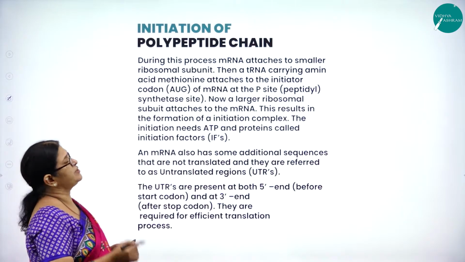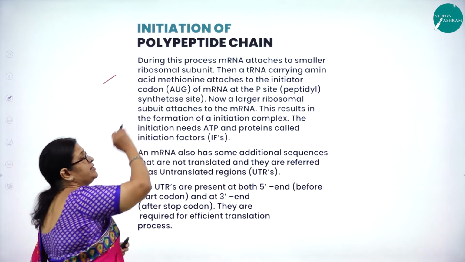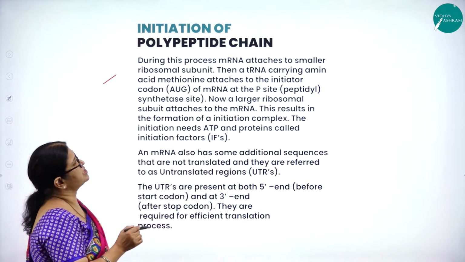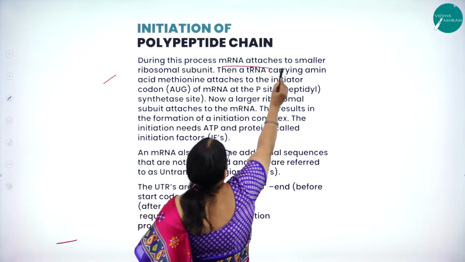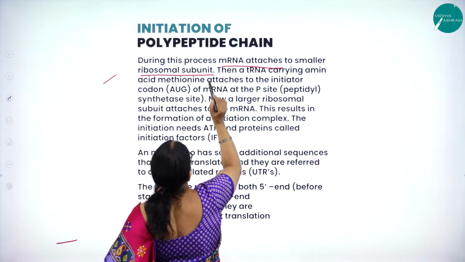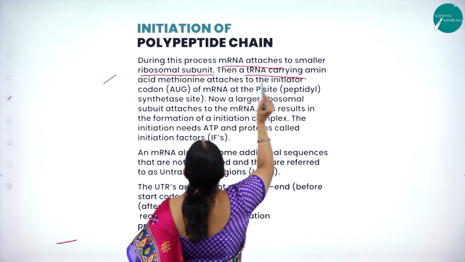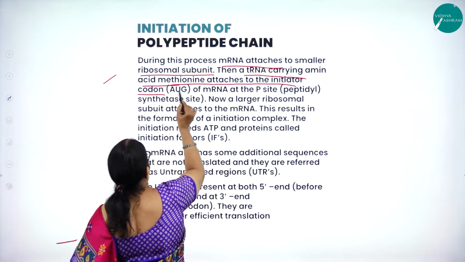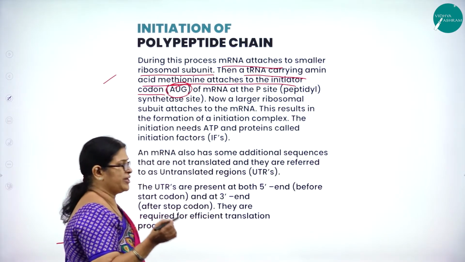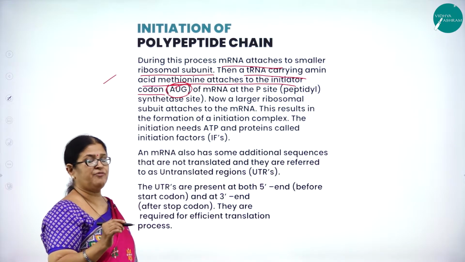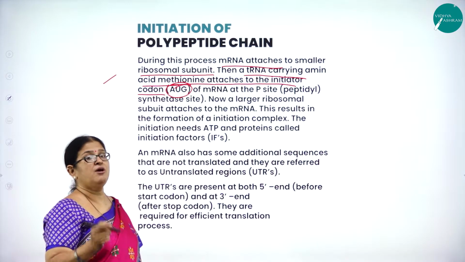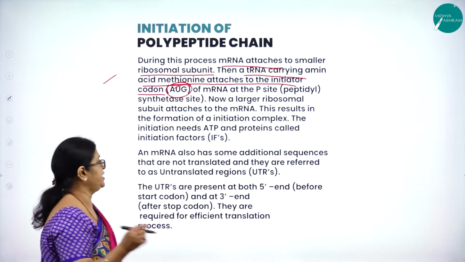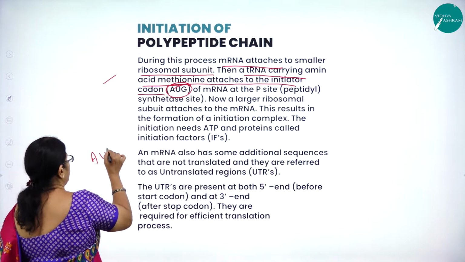Now let us move on to the initiation of polypeptide chain, the next very important step in translation. During this process, mRNA attaches to the smaller ribosomal subunit. Then a tRNA carrying the amino acid methionine attaches to the initiator codon, that is AUG. As I said, for any type of protein molecule, the starter codon, the beginner, will always be methionine, having the triplet codon AUG.